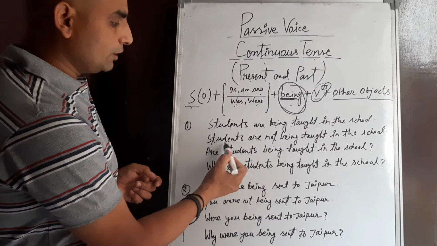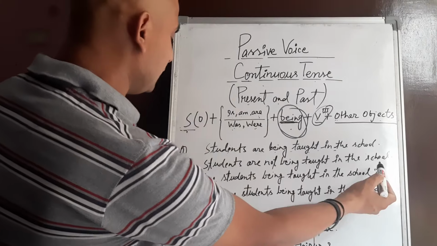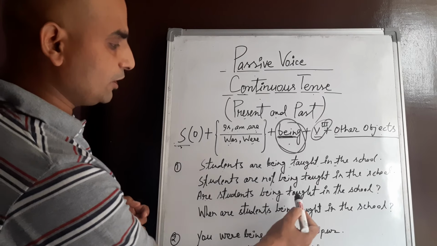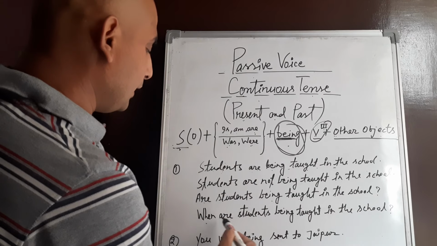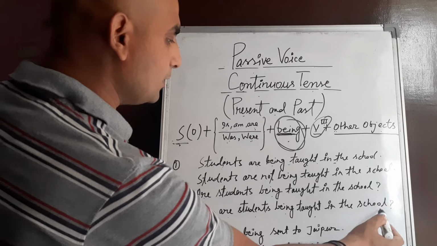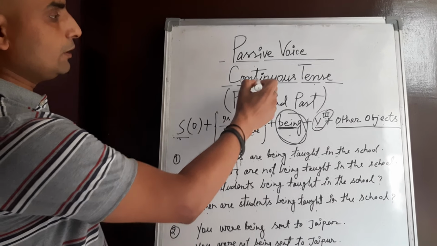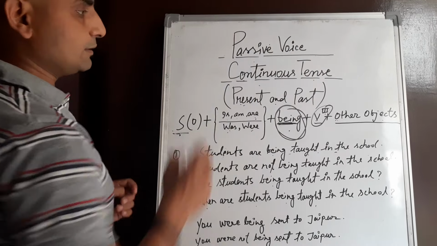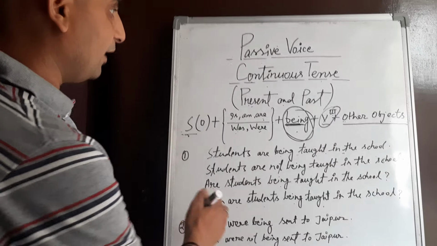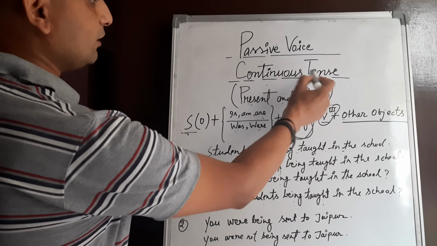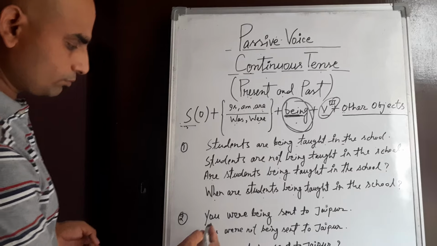The negative form: Students are not being taught in the school. Are students being taught in the school? When are students being taught in the school? This is the present continuous tense in the passive voice. Very simple to understand. After that, we have to enter past continuous tense in the passive voice.